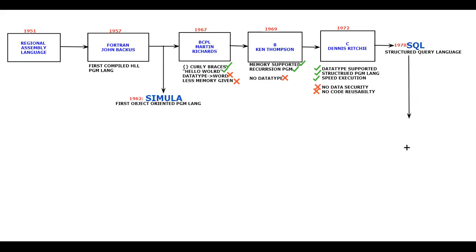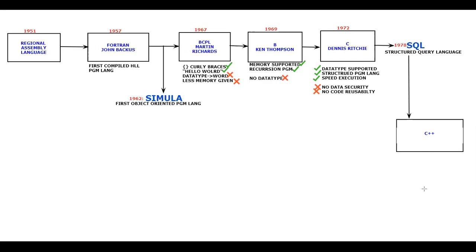Next, the programming language that came into the market. I am taking only the prominent programming languages which have changed the IT sector. Apart from these, there are other programming languages as well in the history of programming languages, but I am taking only the prominent ones which changed the thinking of the programming community.